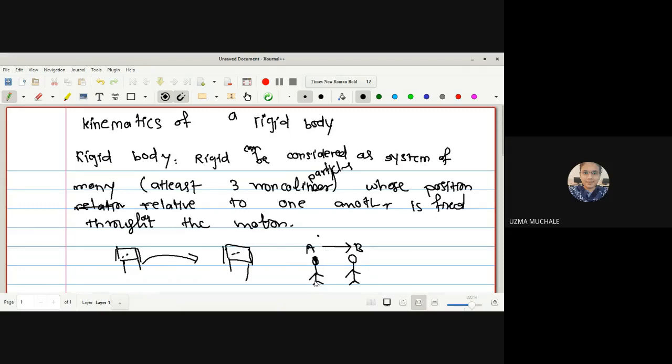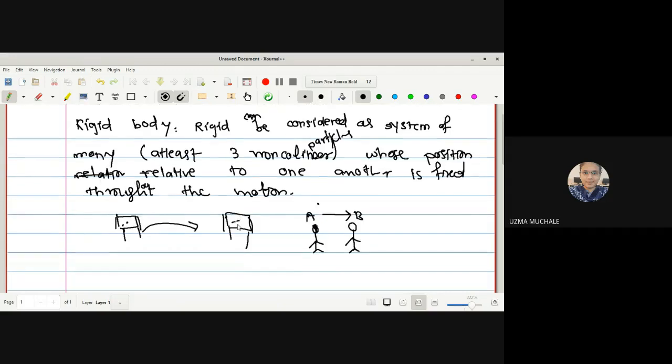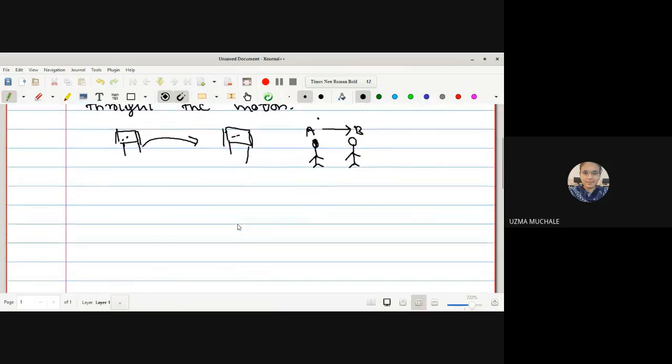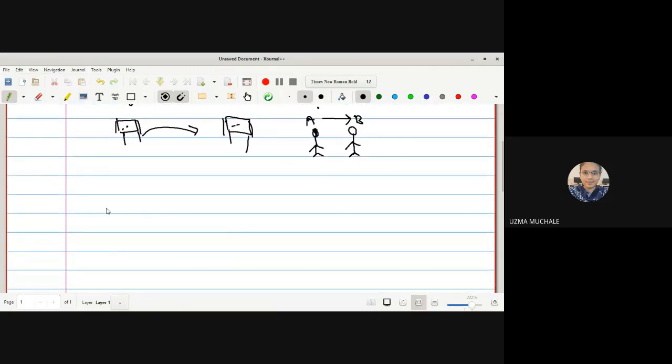Or we can say the distance between, say, your nose and your eyes will remain constant after moving to some other position. That is called a rigid body: a system of at least three particles in which the distance between these particles remains constant.